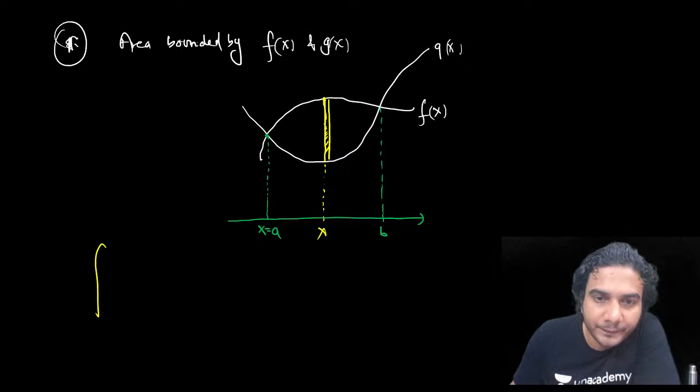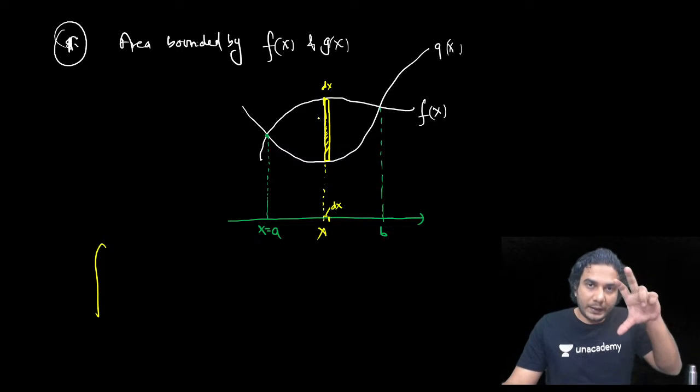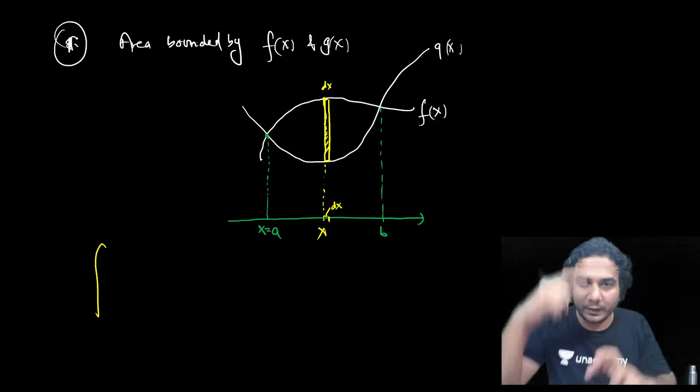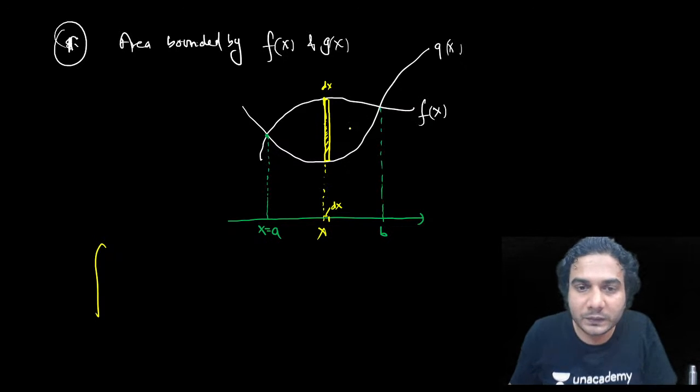What is this area? See, at this point, I'm taking this interval as dx. This is a small interval. So you can see this rectangle, the width of this rectangle is dx. What is the height of this rectangle? So the height you need to calculate by y2, the coordinate which is above, minus y1. If you need the vertical difference, that is y2 minus y1.